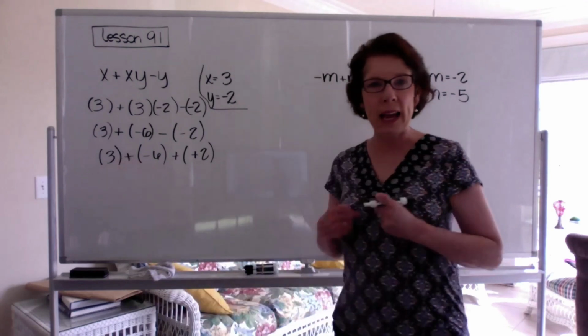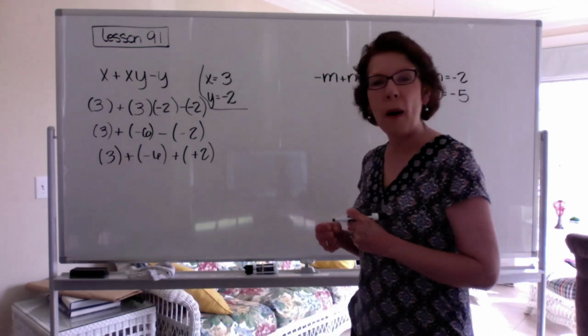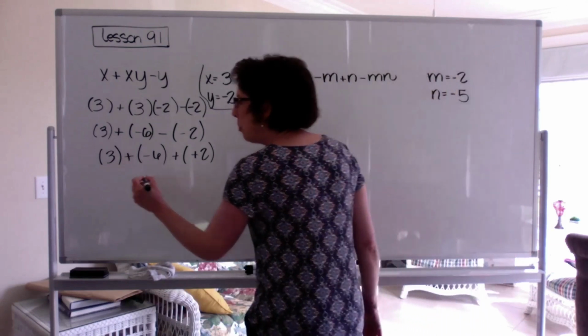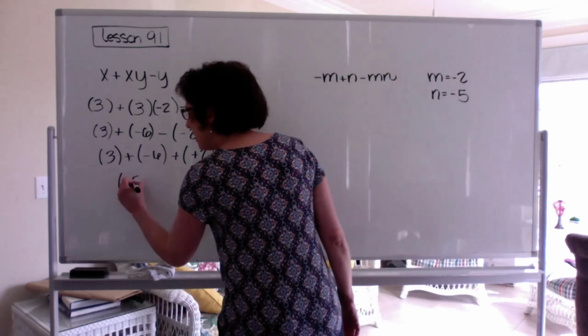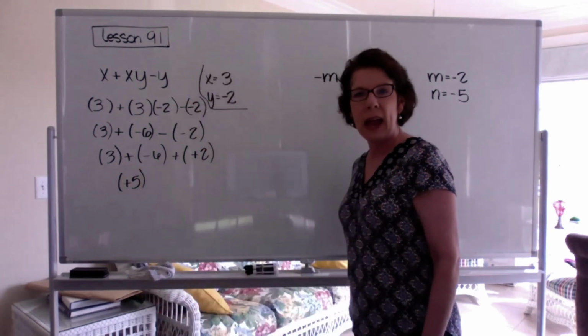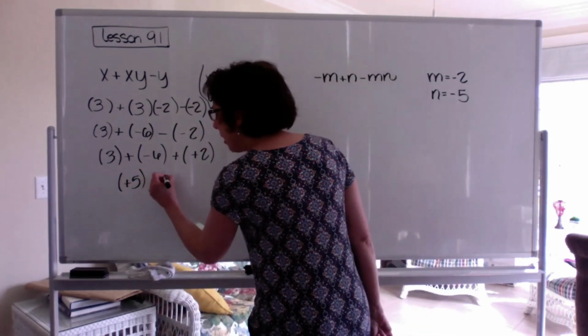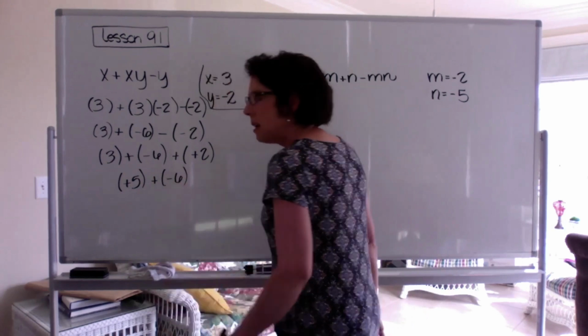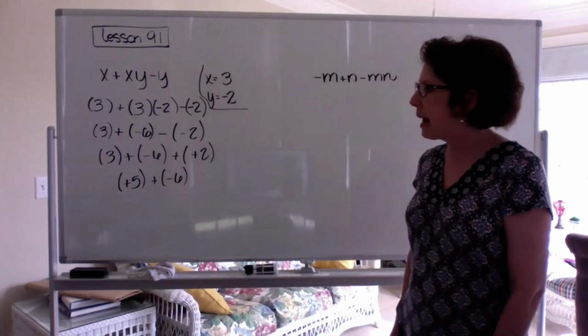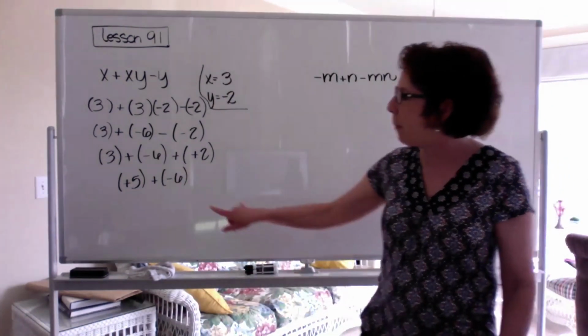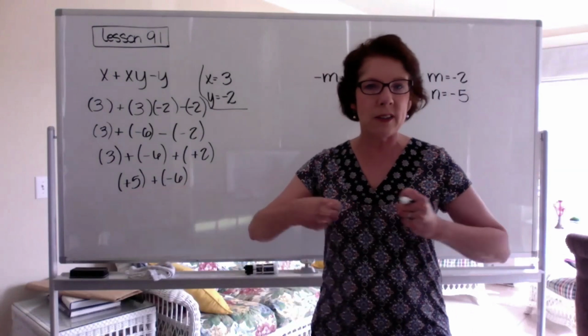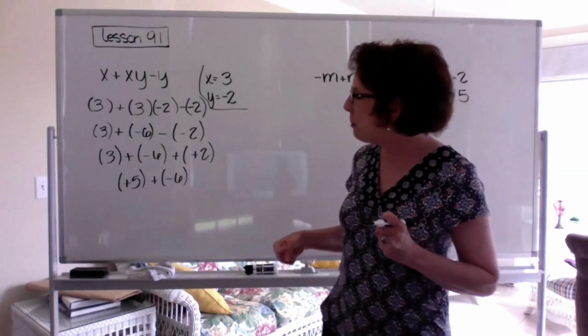Let's combine forces. So we've got a positive 3 and a positive 2 becomes a positive 5. And then I've got my negative number, negative 6. So what is my final sum here? Well, I have opposite signs, so it's a tug of war. Which team is going to win?